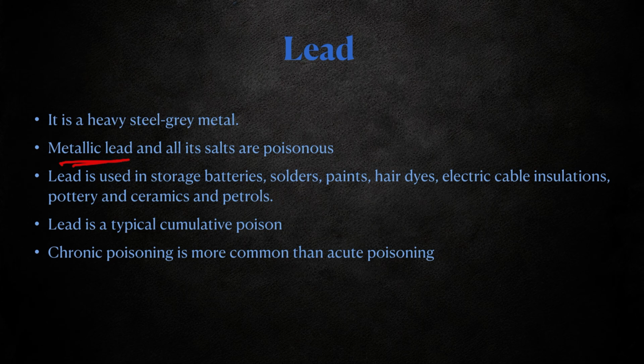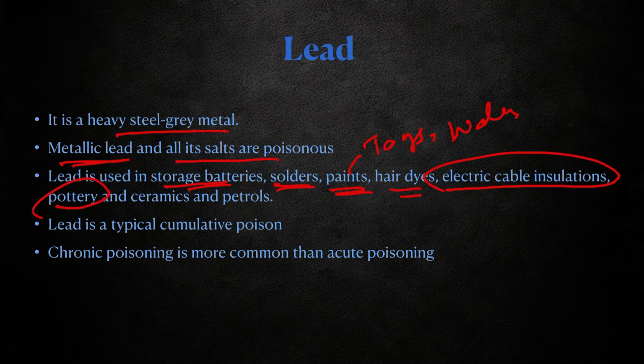For most metallic poisons, only the salt forms are poisonous, but lead in its purest form is also poisonous, and its salts are also poisonous. It appears mainly as a heavy steel grey metal. It is used in storage batteries, solders for welding, paints like those in toys and wall paints in older days, hair dyes, electric cable insulation, the pottery industry, ceramics, and petrol was also leaded. Nowadays they have removed it because of its poisonous properties.